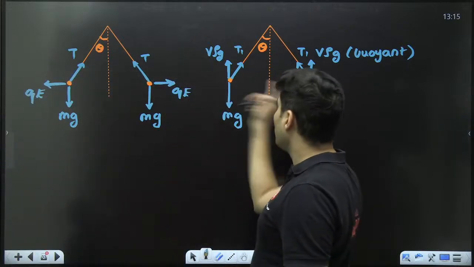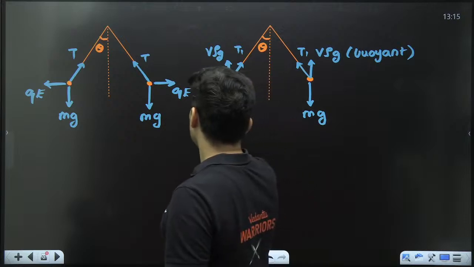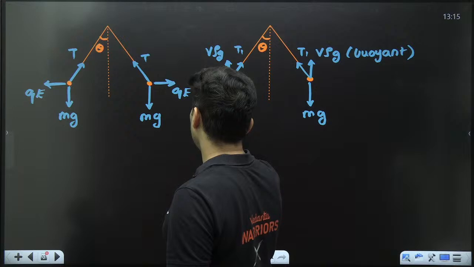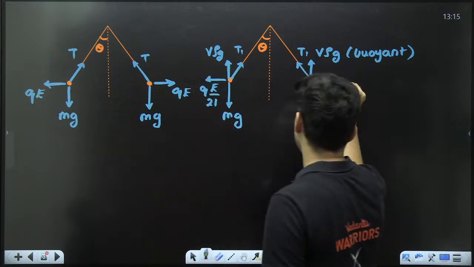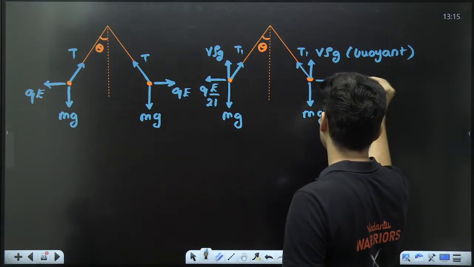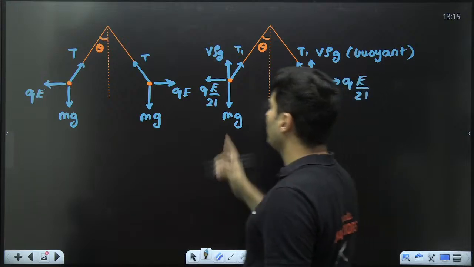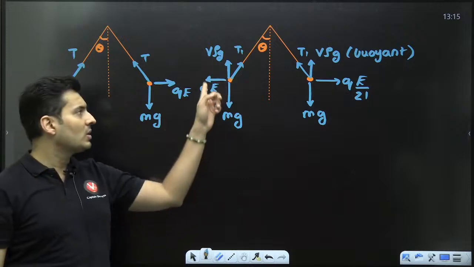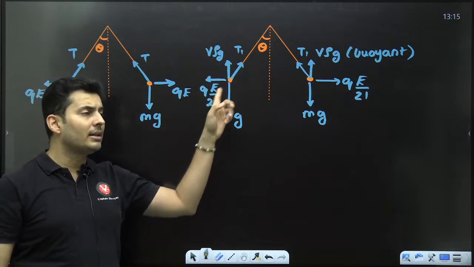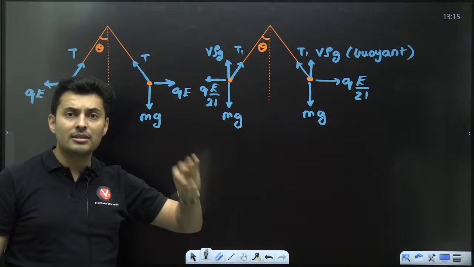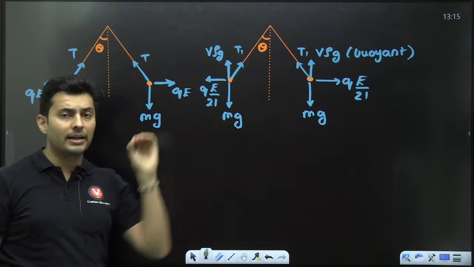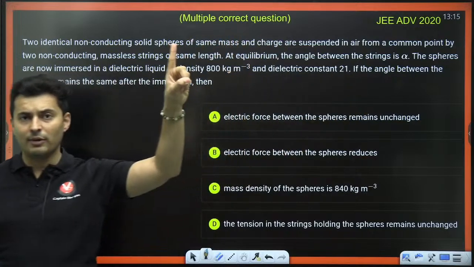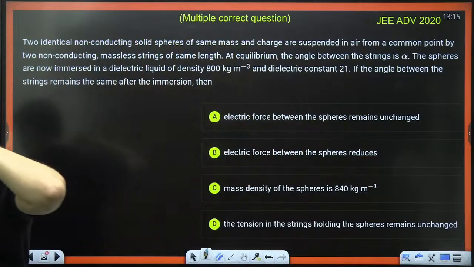Now, once you immerse it inside the liquid, the charge is the same, but the electric field will become 21 times less because of the dielectric constant. So it will be QE divided by 21. See, this is the change. So buoyant force has also come and the electric field between them has decreased 21 times because of the dielectric medium. Dielectric medium is given to have a constant of 21. That is the reason for it.